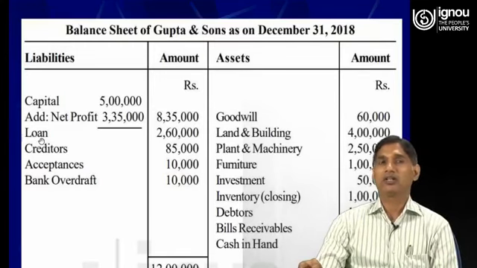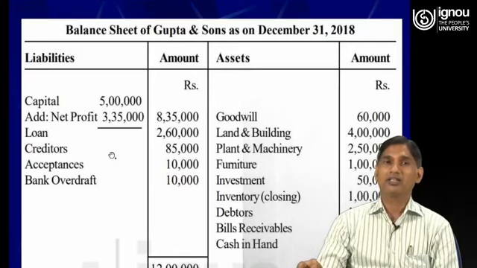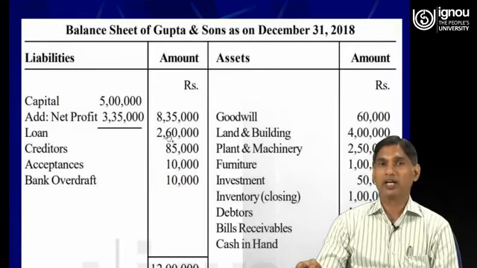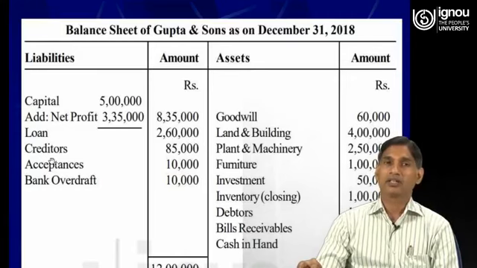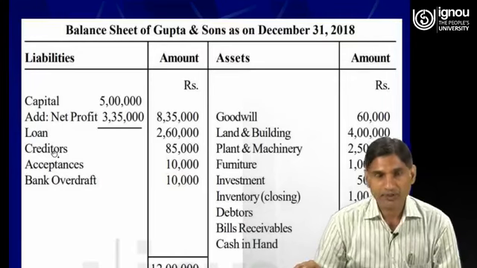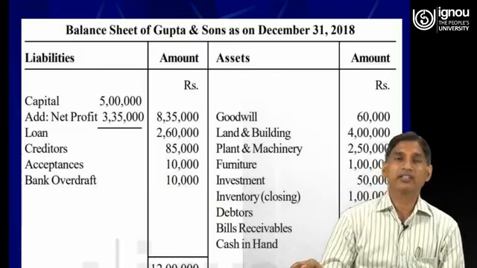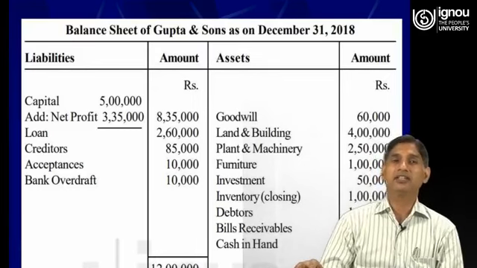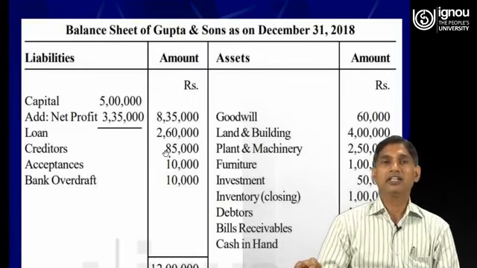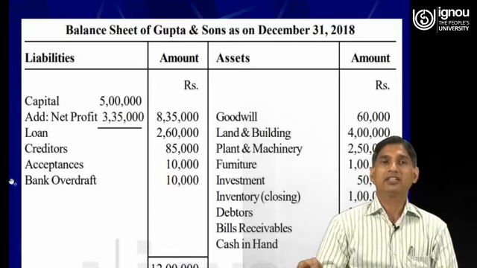Then the loan. The amount of loan is also given in the trial balance, that is rupees 2,60,000. Creditors: the amount of creditors is also provided in the trial balance, it is 85,000. Then the bills payable or acceptances, rupees 10,000. Being liabilities, these are to be recorded in the liability side of the balance sheet.